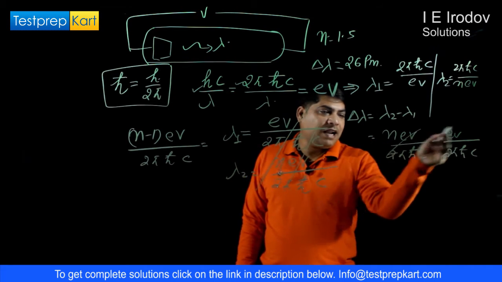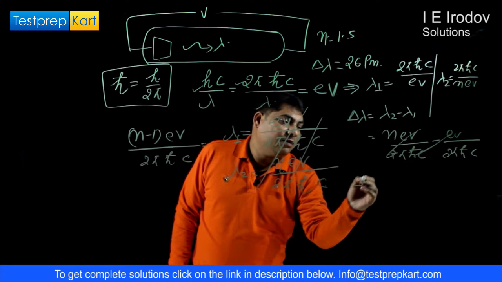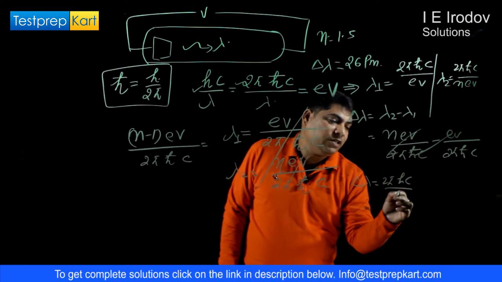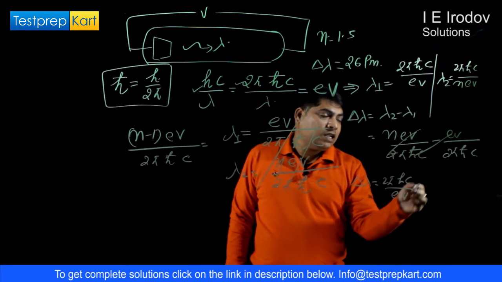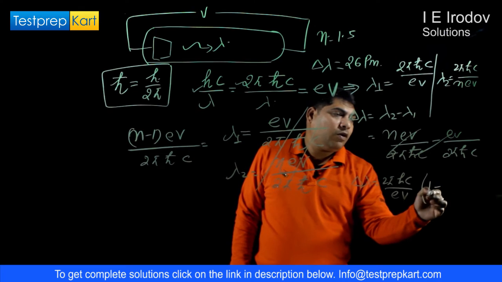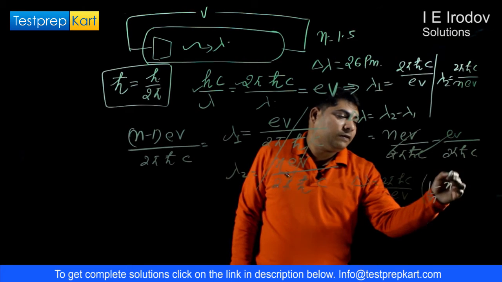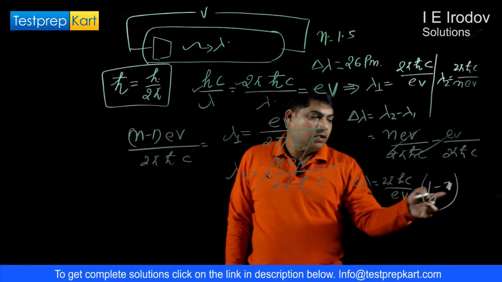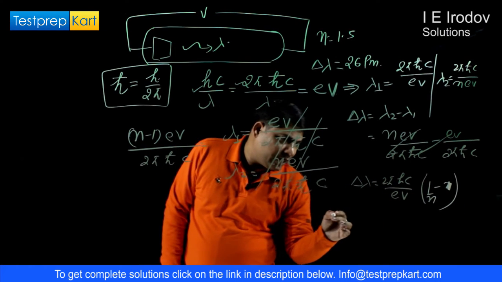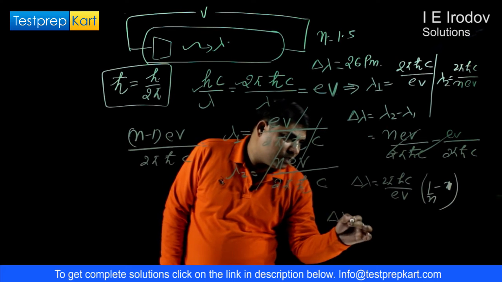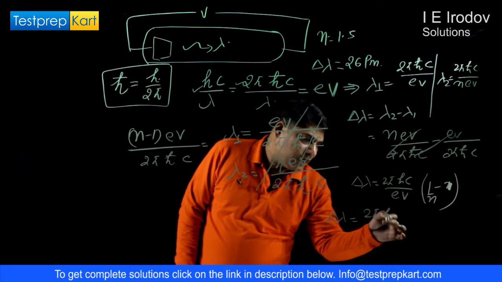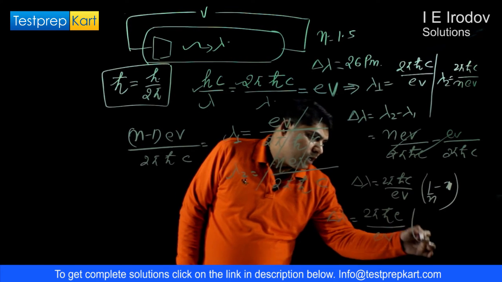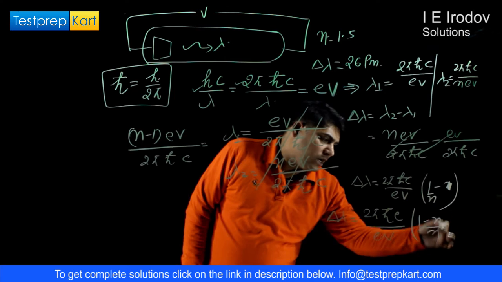So if we subtract them, we get delta lambda equals 2 pi hc over eV, which is common, times 1 over n minus 1. So from here we get delta lambda equals 2 pi hc over eV into (1 minus n) over n.